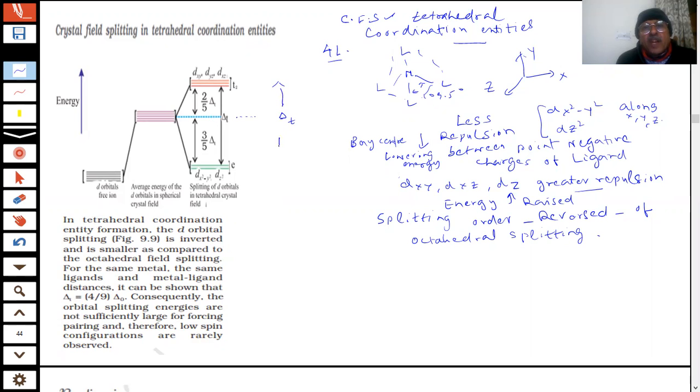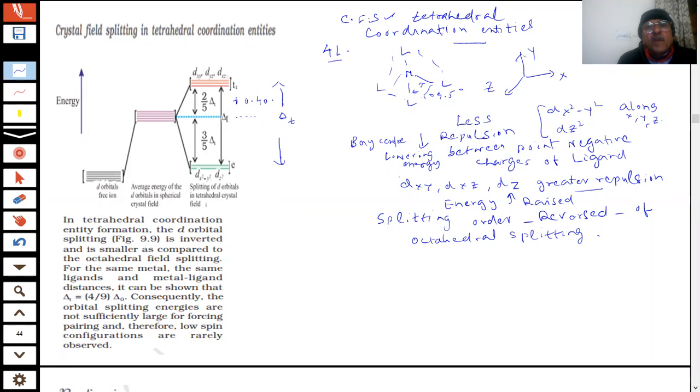Delta T means tetrahedral splitting. This is my tetrahedral splitting, students. And the splitting order is reversed in the case of tetrahedral. You can see it, students. And if I consider this as a 0 point, students, then how much is this? Plus